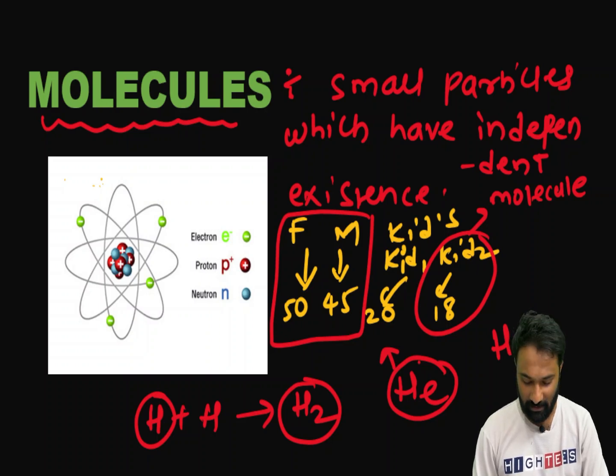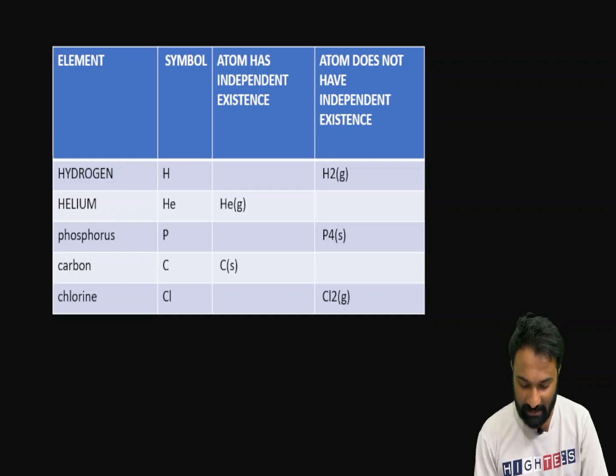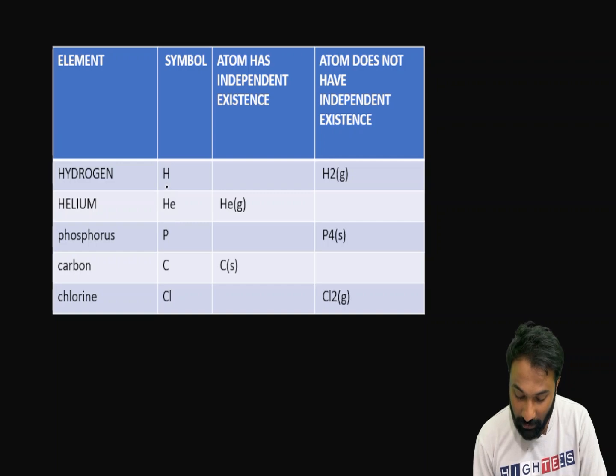Clear? Now we'll move here. Now you can see we have certain elements. Here you can see first hydrogen, and its symbol is H. Helium, He. Which atom has independent existence? Helium has independent existence. Clear? And carbon also has independent existence. But I said hydrogen does not have independent existence, right? The hydrogen atom does not have independent existence.